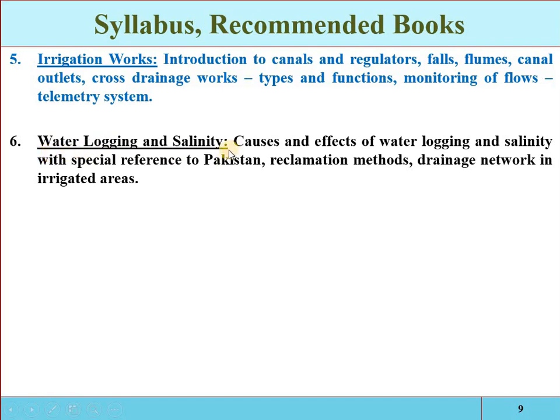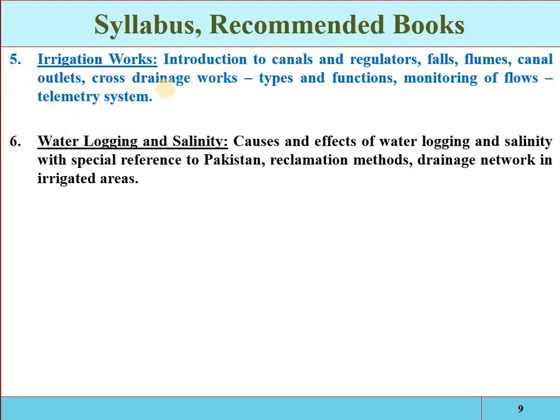The most important part of irrigation engineering is waterlogging and salinity. Why are we applying irrigation water to an area? Our main purpose is to get the maximum yield from the specific area. So if the area is not developed, there will be two problems. Either the water table will be near the earth's surface, and then the root zone will be completely filled up with water. Then the crops will not grow, because aeration will not occur and the roots will not get oxygen. That is called a waterlogged area.